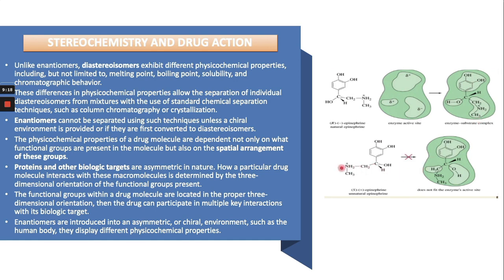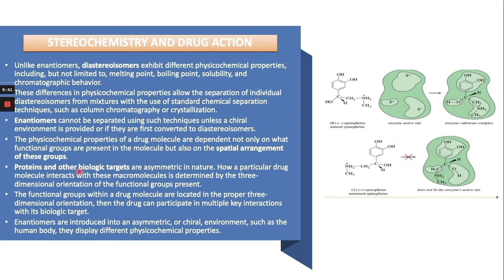But in this one, the orientation of this group is different. It cannot bind with this receptor. The hydroxyl binds at the secondary amine place, and the secondary amine would bind at the hydroxyl group. So a different orientation of a group can interfere with binding to a receptor.